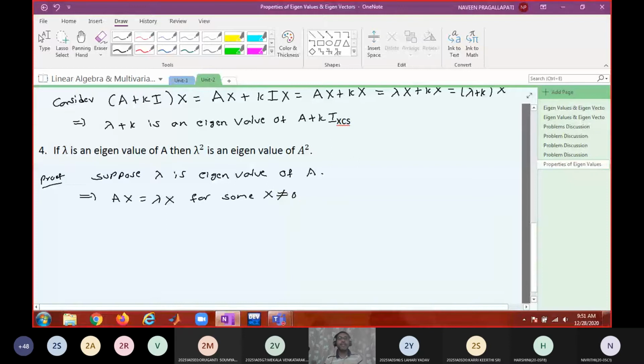Now how do you show that lambda square is an eigenvalue of A square? Multiply both sides with A.